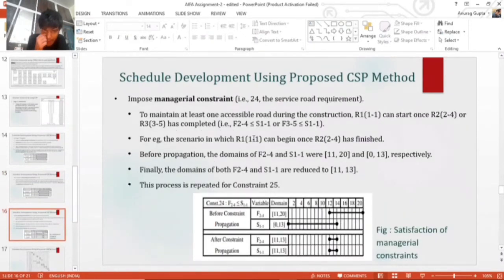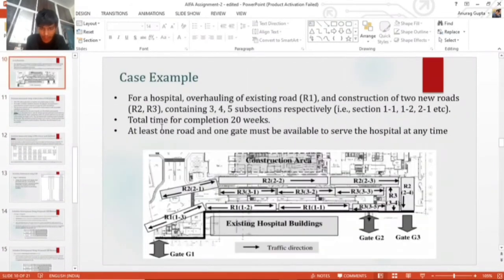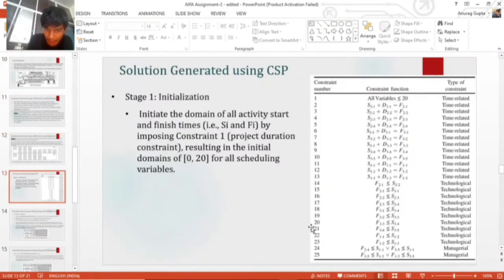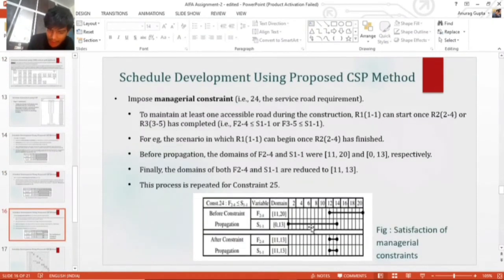Then coming on to the managerial constraints, which are numbered 22, 24, and 25. Basically it says I would like to maintain at least one accessible road during the construction. So R11 can start only when R2, that is 24, and R3, that is 35, are finished. As you can see from the figure, R3 35 and R2 24 are near gate 2 and gate 3. So after finishing them, only then can we start R1 1. This is basically according to the management, how they want to construct the activities.